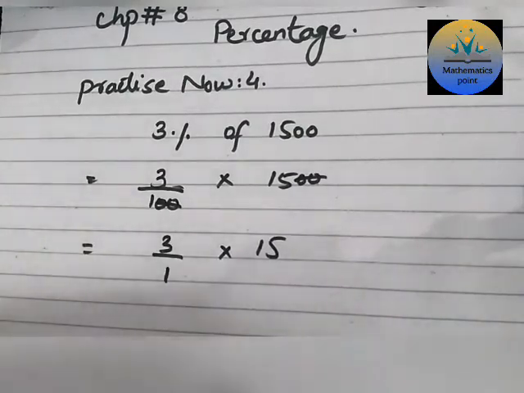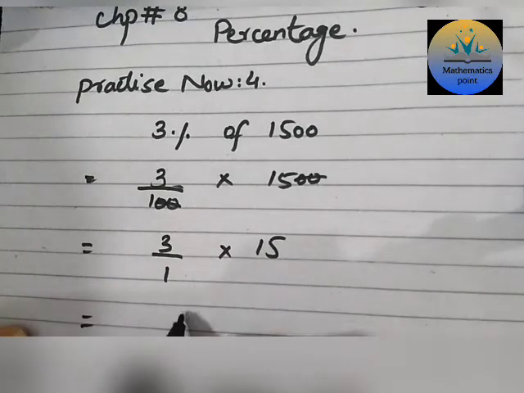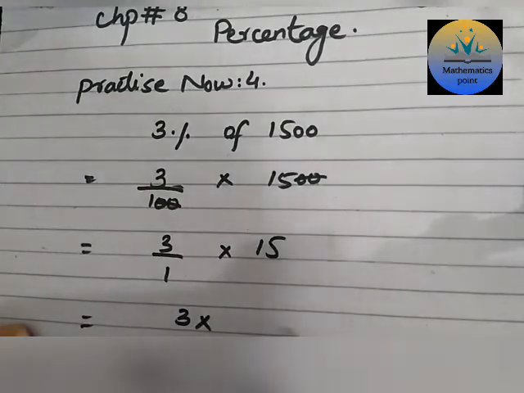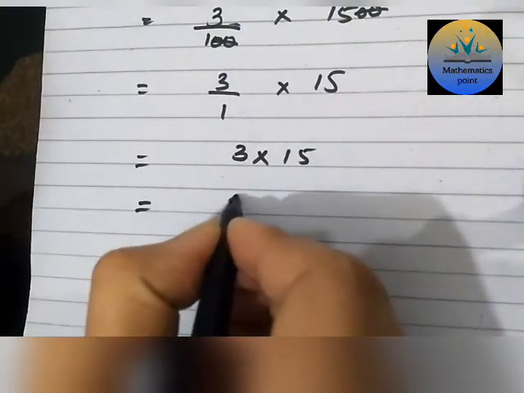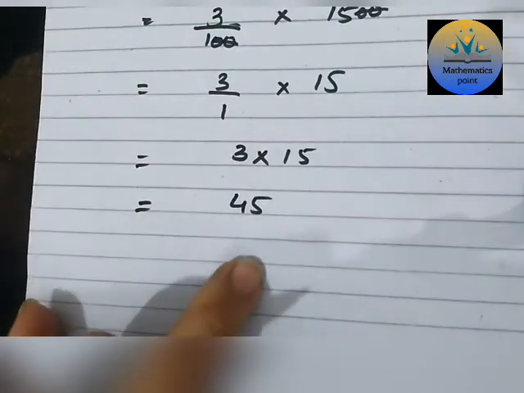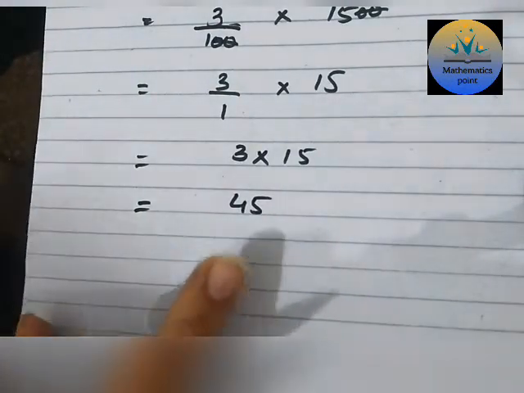Now multiply 3 into 15. Is it visible? Okay, so now we multiply 3 with 15. So we get 45. So 45 is the number of students that were latecomers.